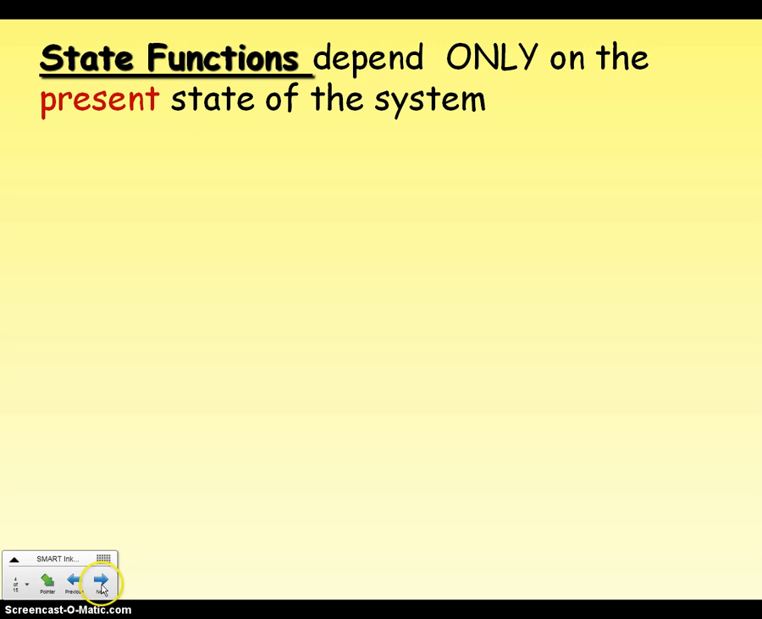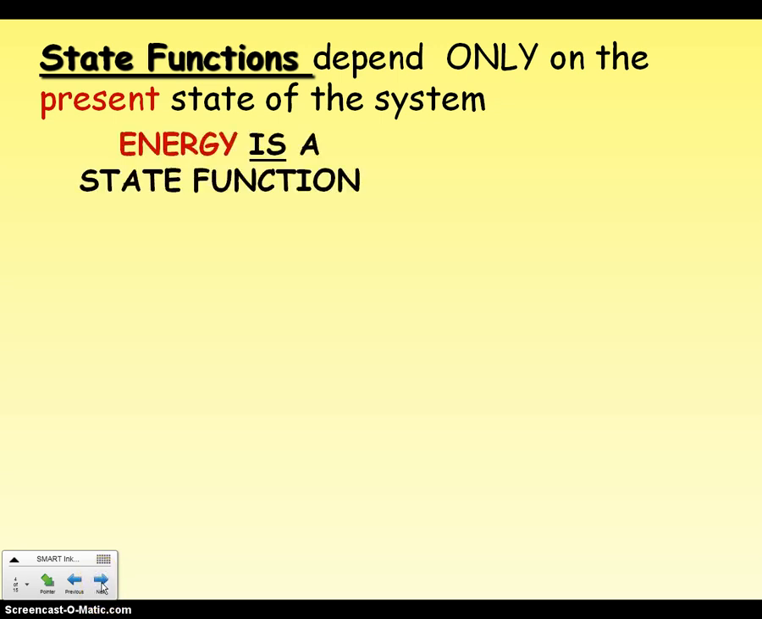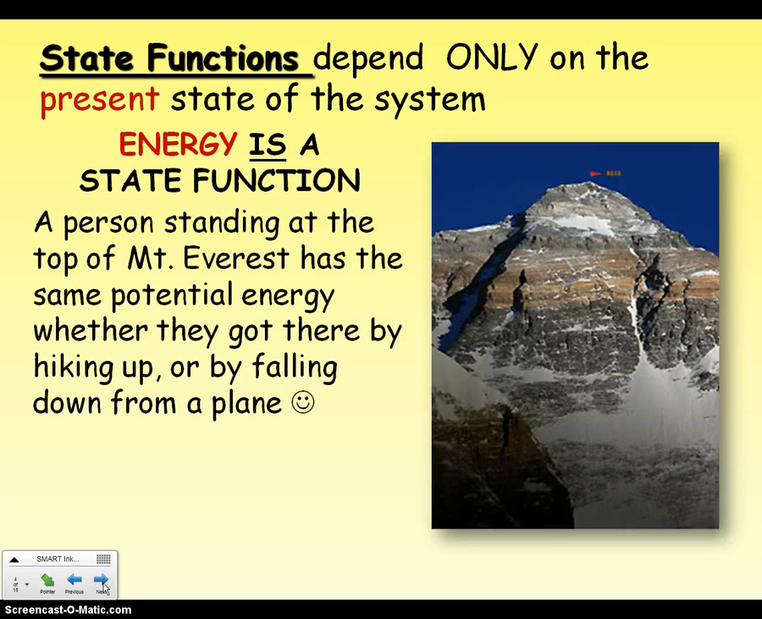State functions. When we talk about a state function, we're looking at a property of a system that depends only on the current state of the system, not how it acquires that state. For instance, energy is a state function. The example we use: if we throw Mr. Cassidy up on the top of Mount Everest, whether we dropped him there by a plane or by his hiking, he still has the same amount of potential energy. And there are lots of examples of things that are state functions and things that are not state functions.